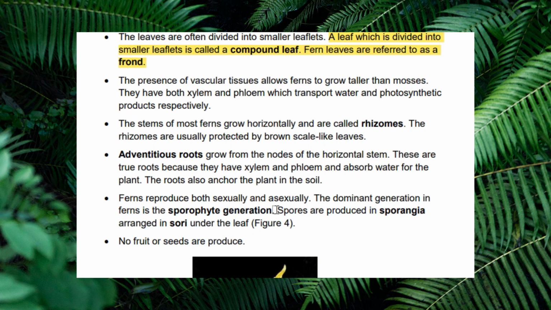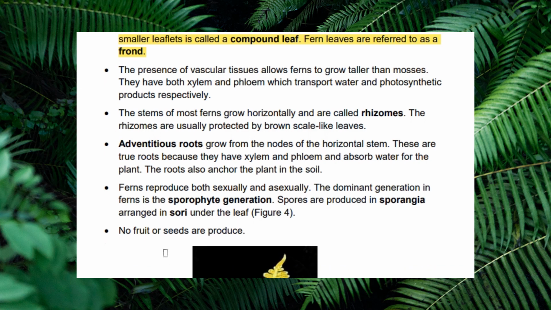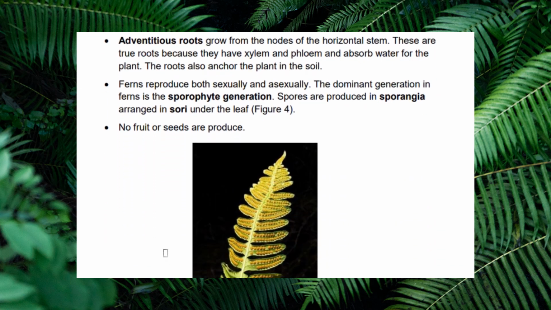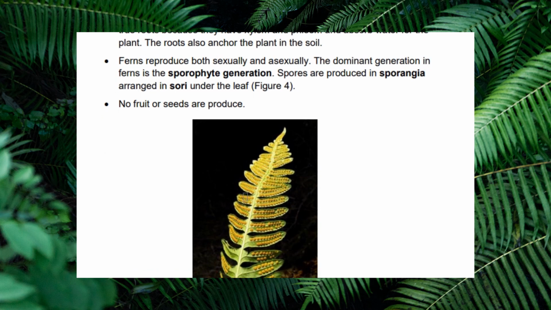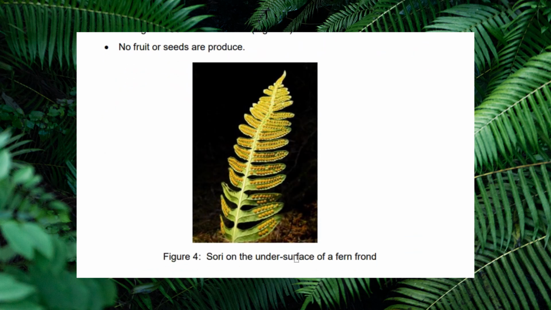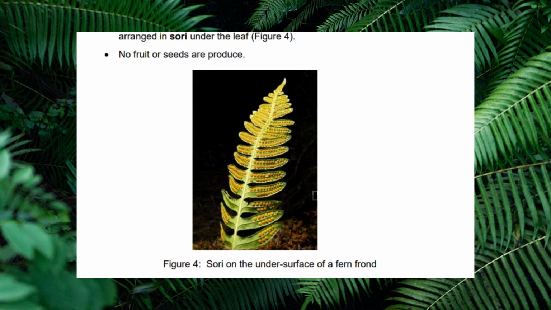Ferns reproduce both sexually and asexually. The dominant generation in ferns is the sporophyte generation. Spores are produced in sporangia arranged in sori under a leaf. No fruits or seeds are produced. This is an example of sori on the underside of a fern frond.